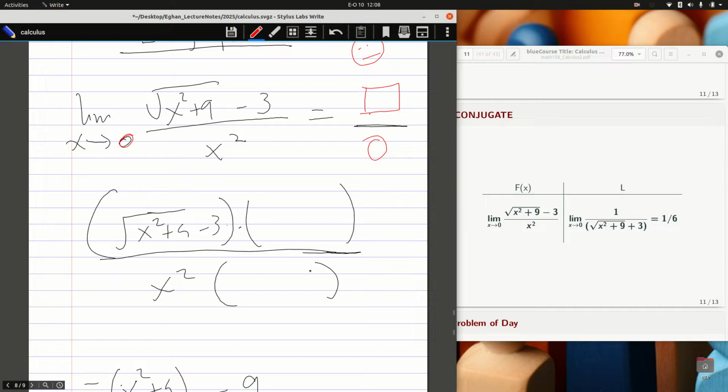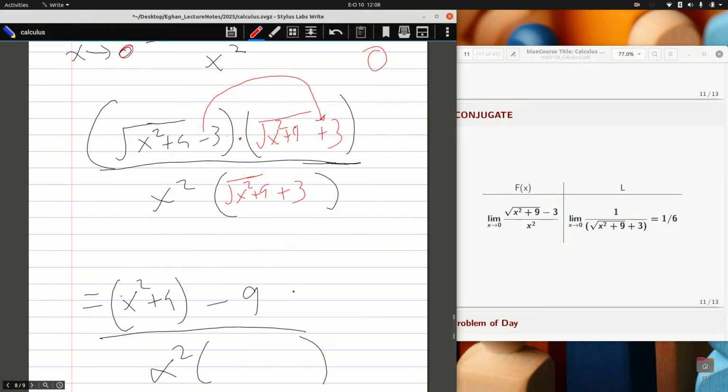Now let's use the conjugate. Why? Because I see the radical functions here. That is the third function given. How do you find conjugates? I know you know, so let me quickly go through that for you. I have x squared plus 9 plus 3. The sign here changes. And you know with a conjugate, you must multiply through the function by it. Okay, so it is the square root of x squared plus 9 plus 3. You multiply by the functions.